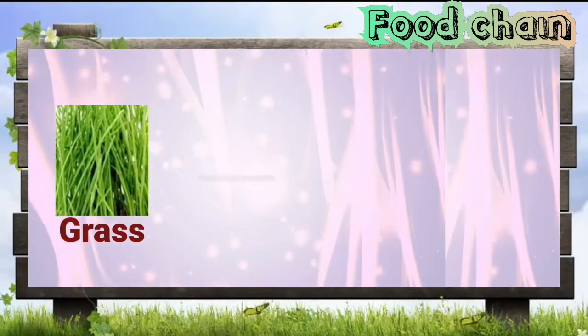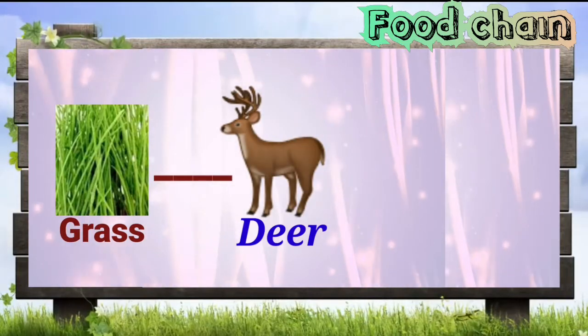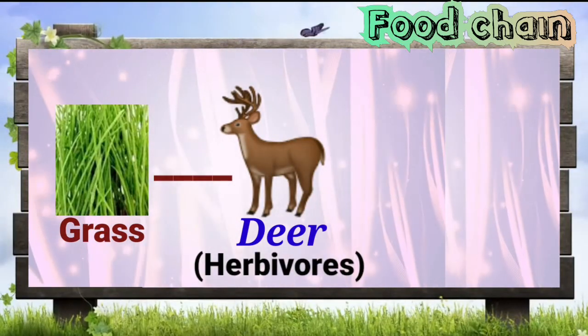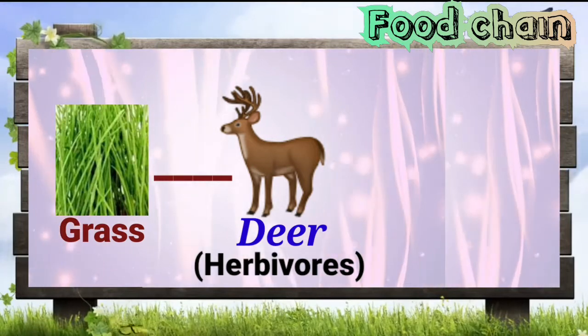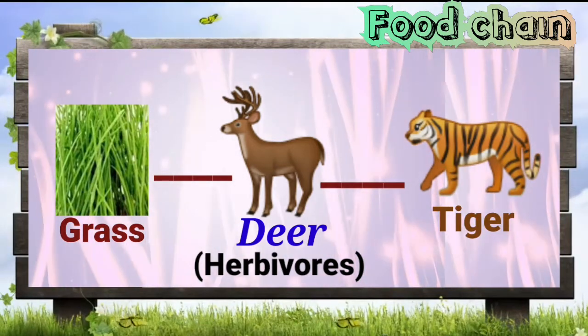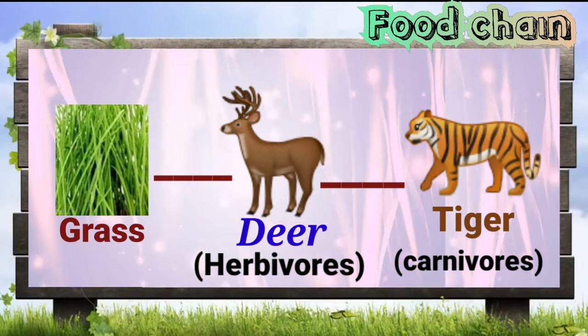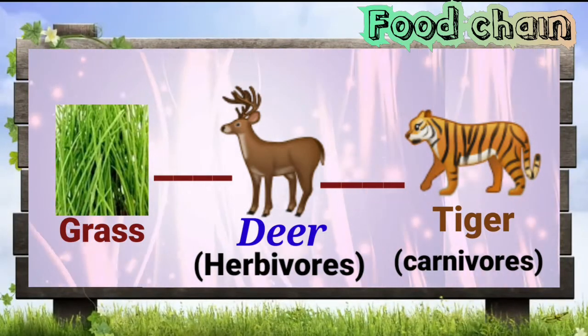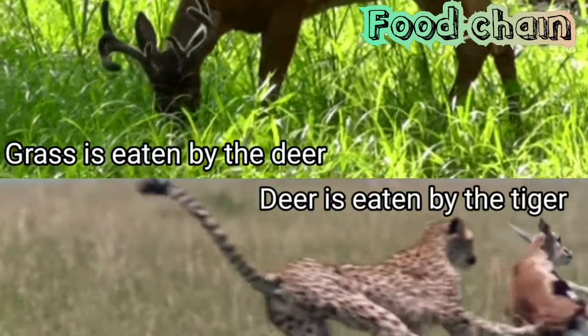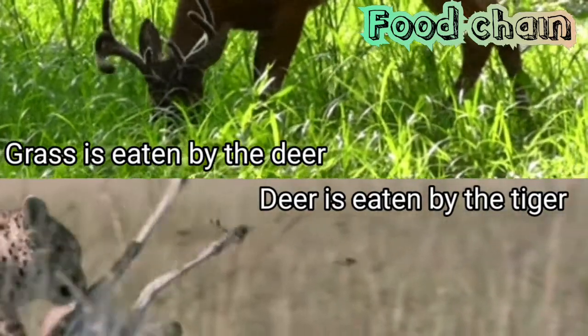First example, grass is eaten by the deer. Deer is a herbivorous animal. And deer is eaten by the tiger. Tiger is a carnivorous animal. So here what we observe, animals and plants are linked to each other.